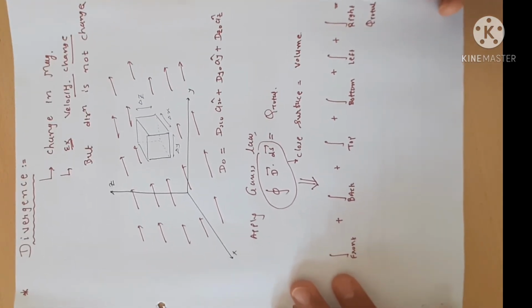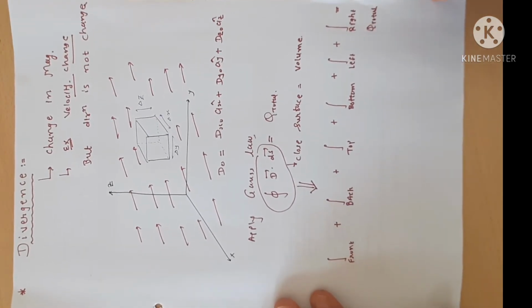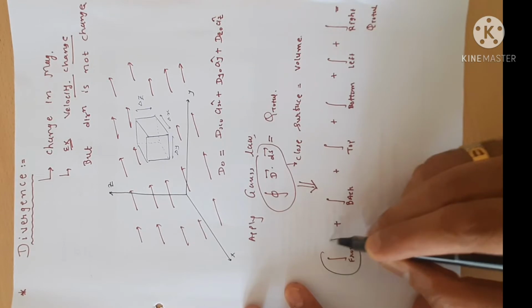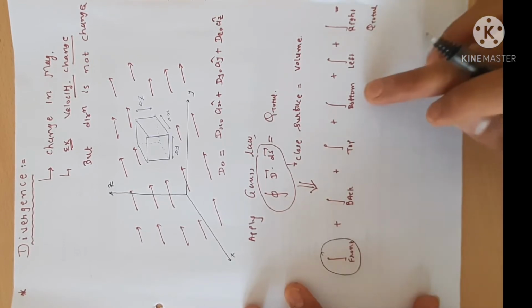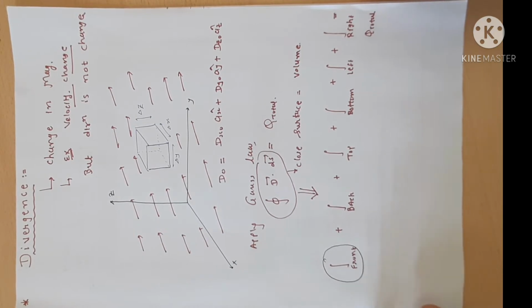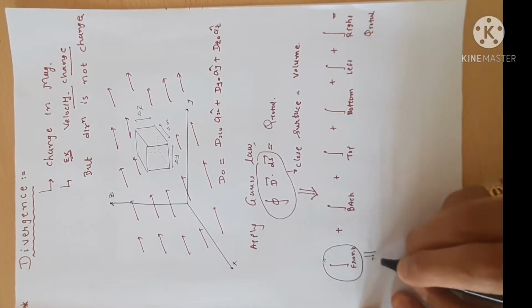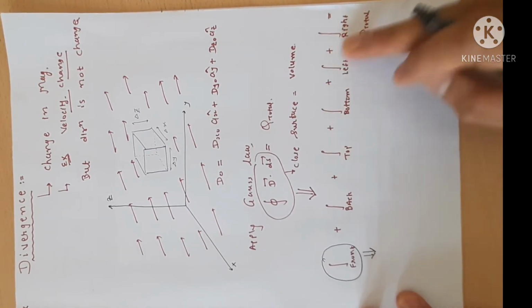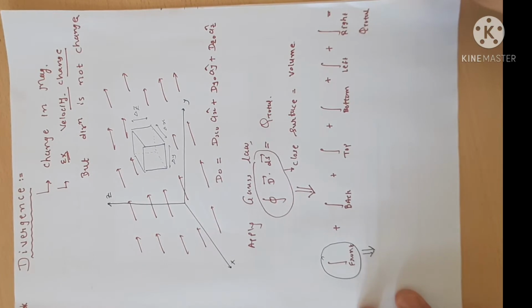So here we have to find the value of these 6 integrations: front, back, top, bottom, left, right, and then add all those sides. First let us do the integration for only the front side, and similarly we can find the integration of the remaining 5 sides.